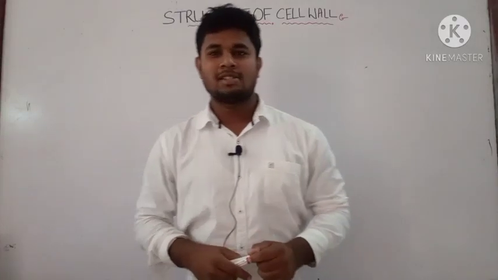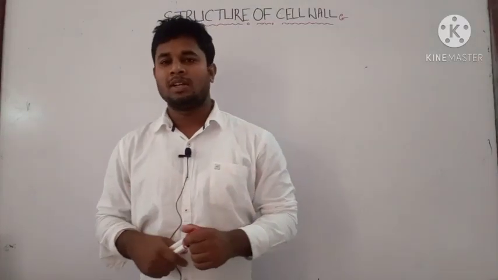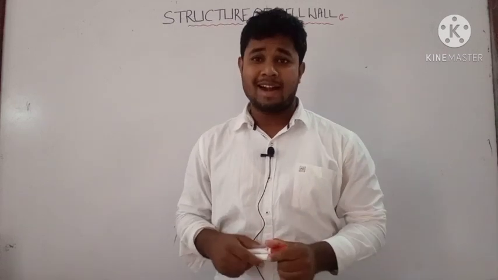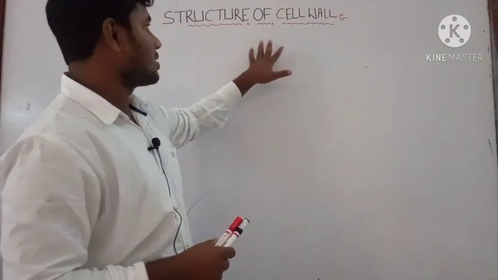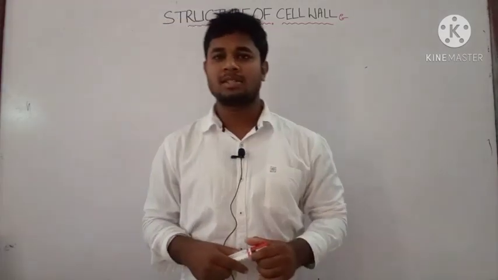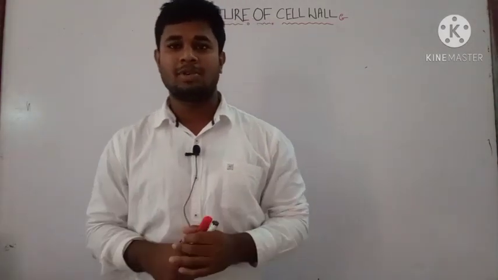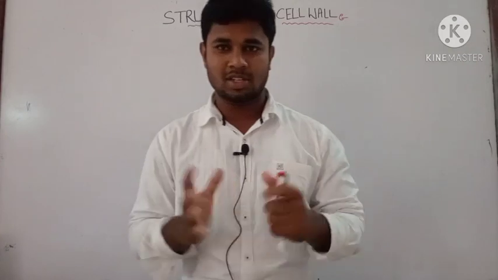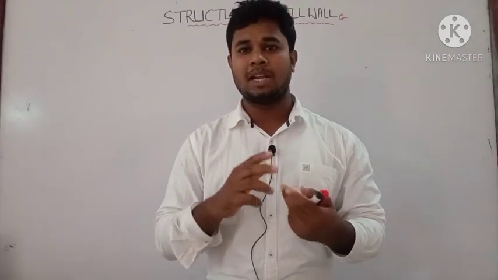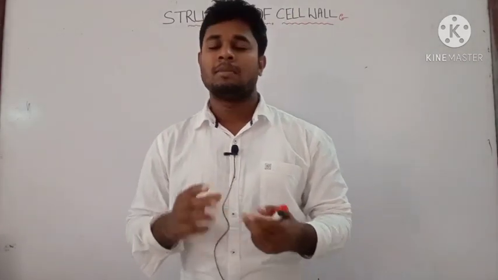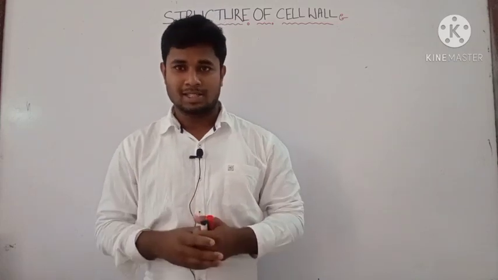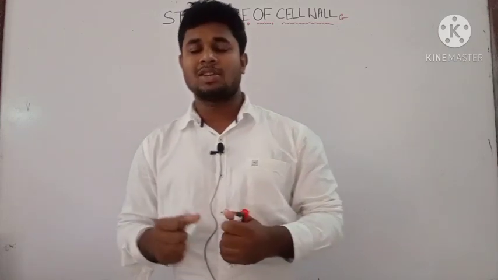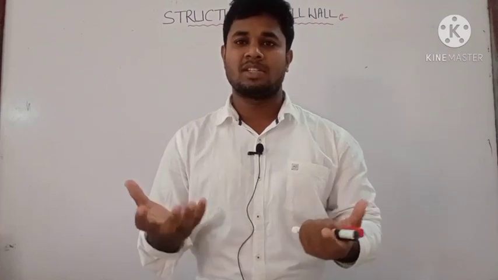Good morning students, welcome back to class again. Today we will start again with the topic that is your cell wall structure. In previous classes we have studied about the cell wall structure, its basic structure, that is it consists of three parts, that is your middle lamella, primary cell wall and secondary cell wall. Okay. Then today we will discuss about pits and plasmodesmata.